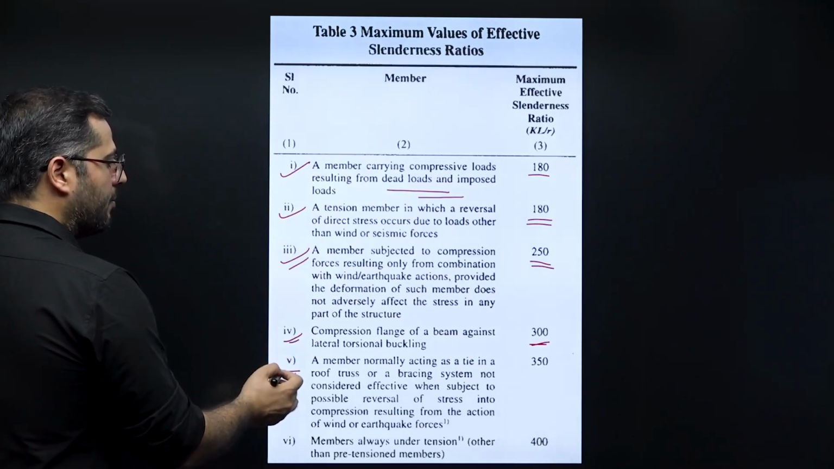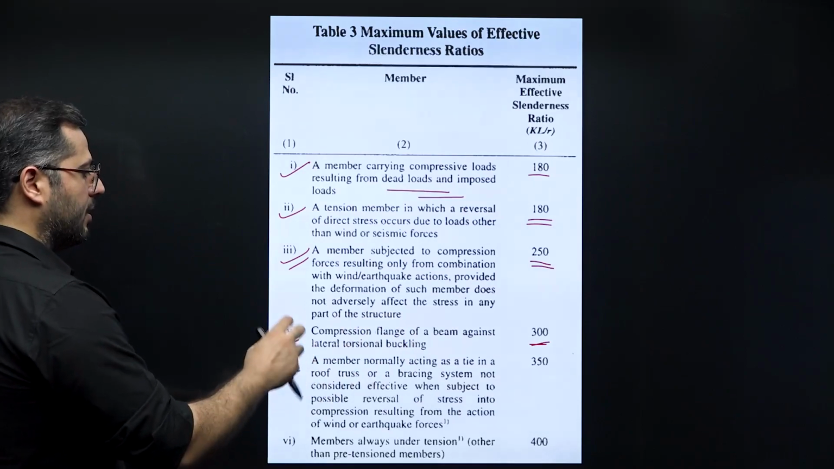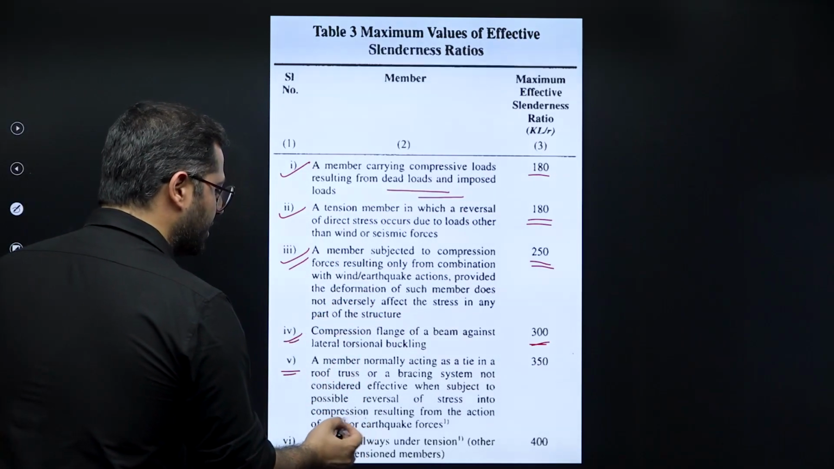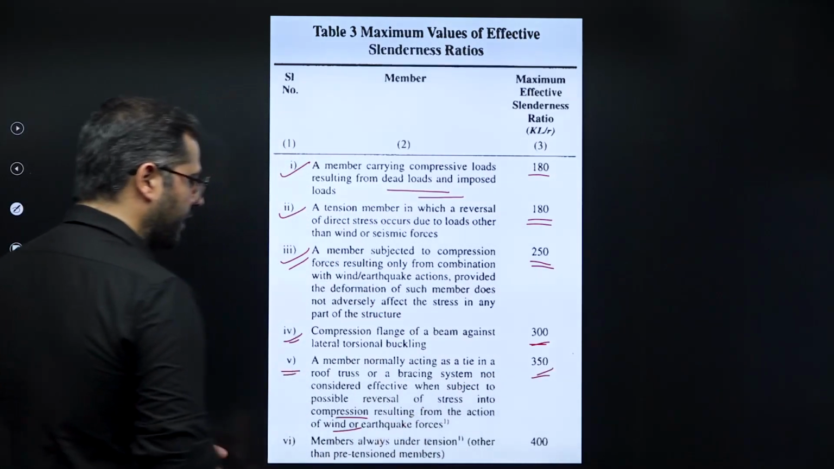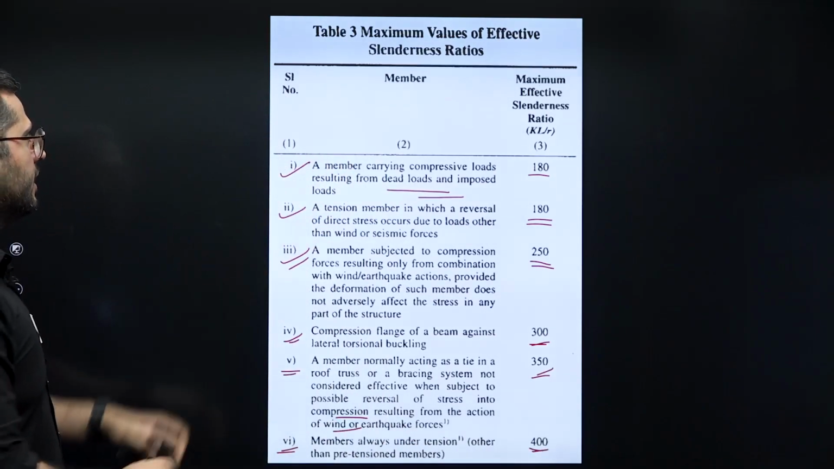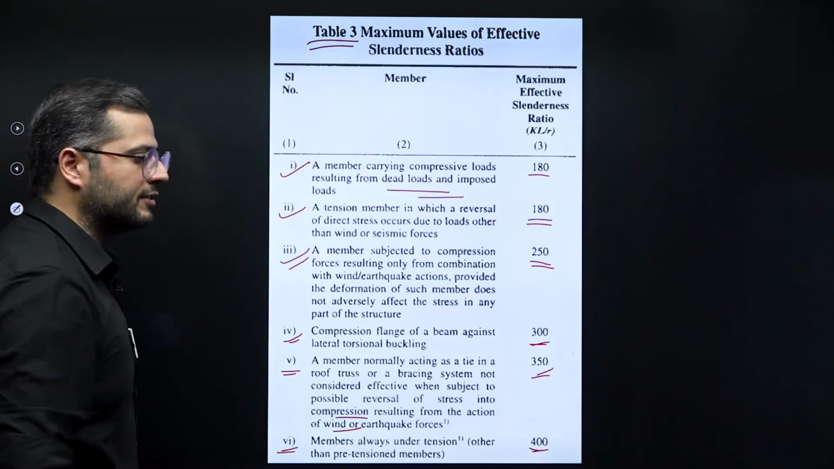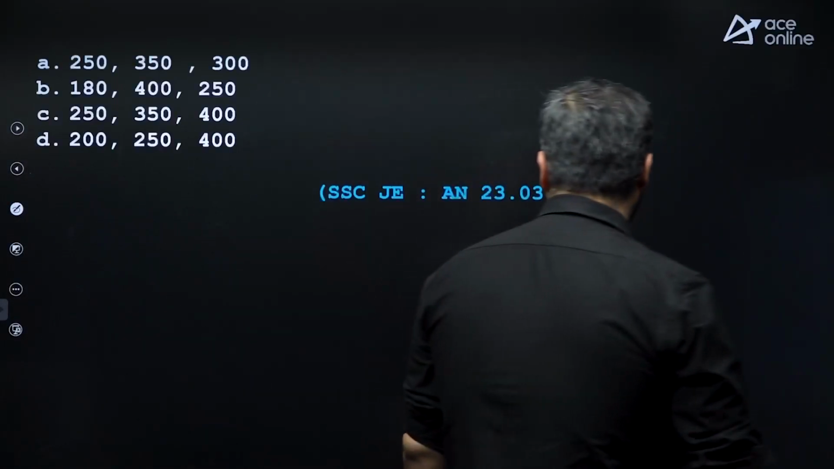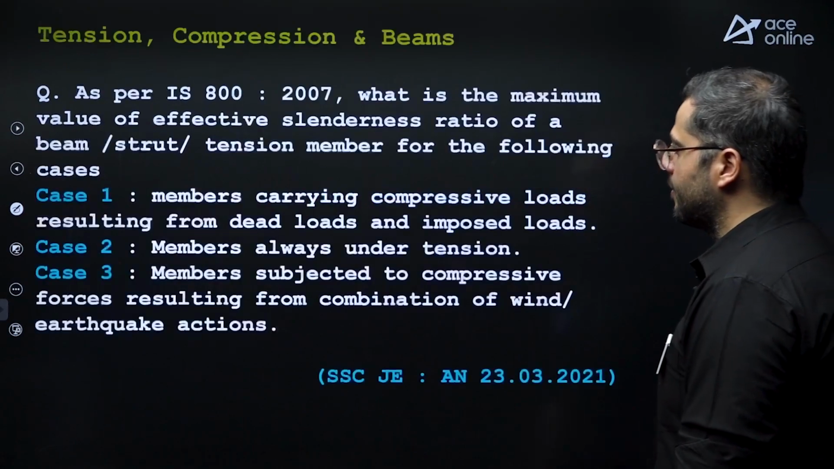And after this, a member normally acting as a tie, but there is reversal of stress due to wind or seismic loading, you need to consider 350. And for pure tension members, it is 400. This table is Table 3 of IS 800 2007. Very, very important. Based upon this table only, they are asking.